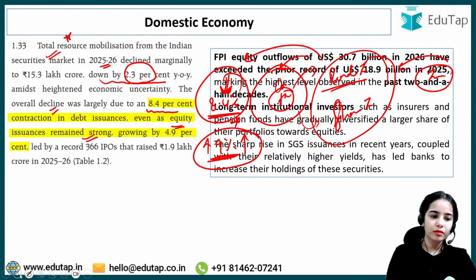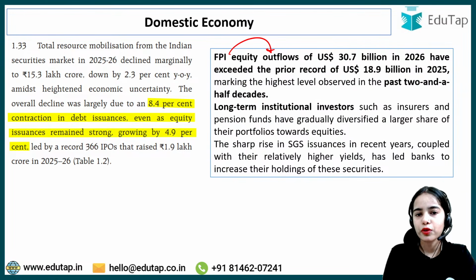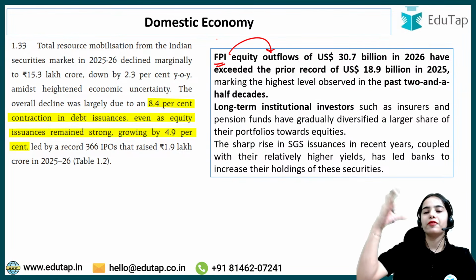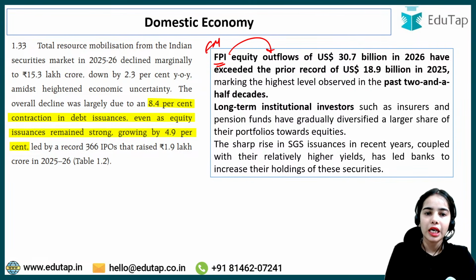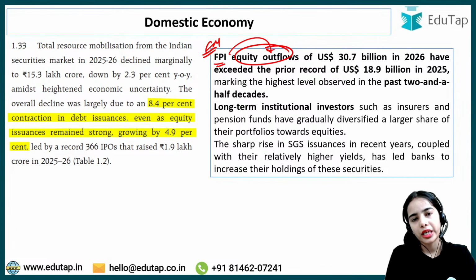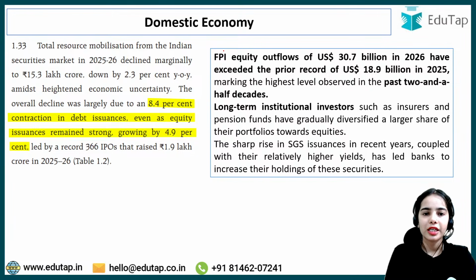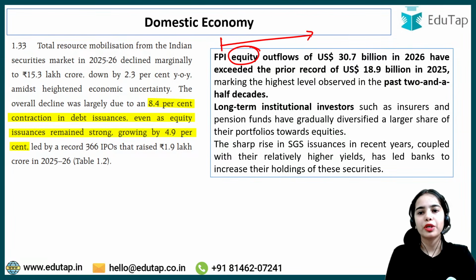Now, FPI equity outflows. Foreign portfolio investors invest in the financial market of our country. They started selling their share investments, the investment in equity. So FPIs sold the shares that they had invested in, and that's why there were outflows of US dollar 30.7 billion in 2026.